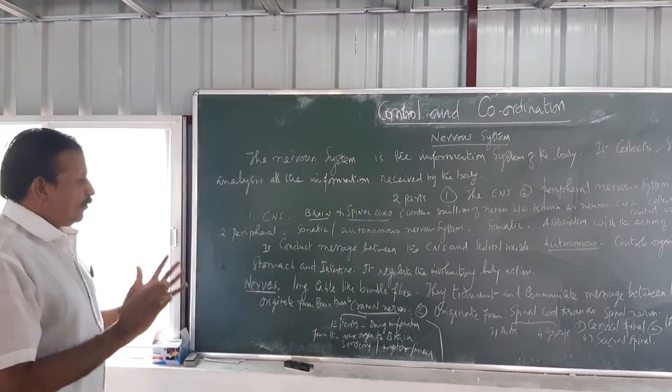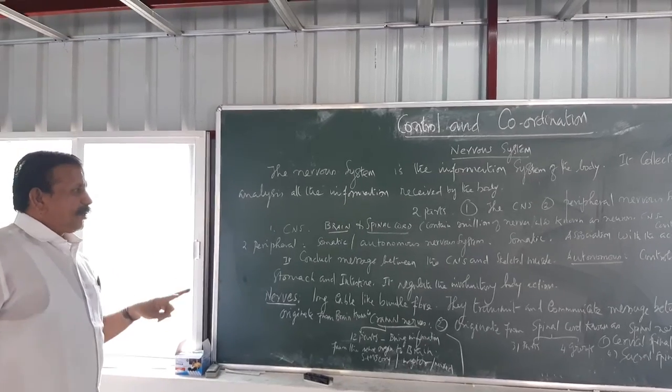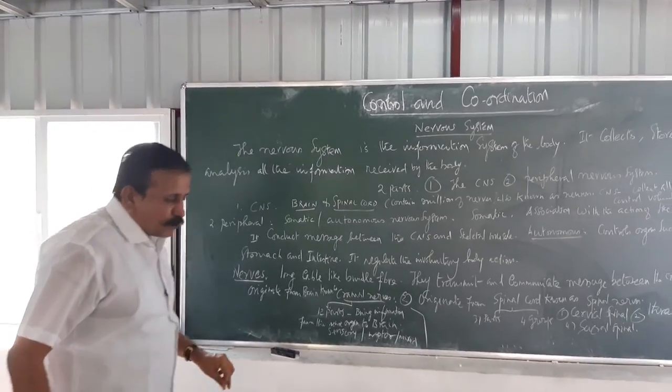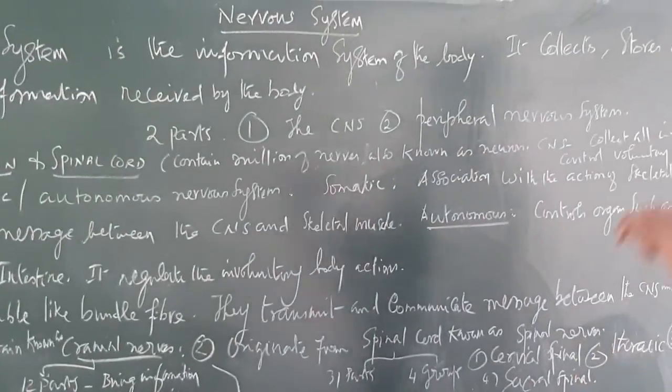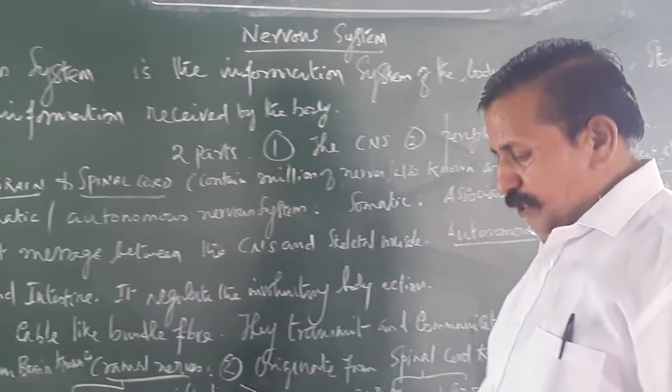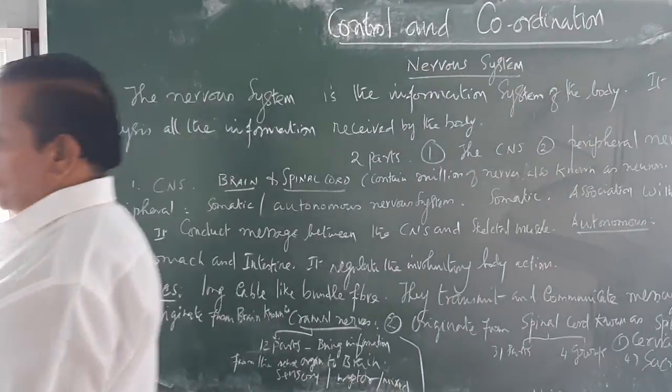This peripheral nervous system has two important parts. One is the somatic nervous system, another one is the autonomous nervous system. What is the meaning of somatic nervous system?